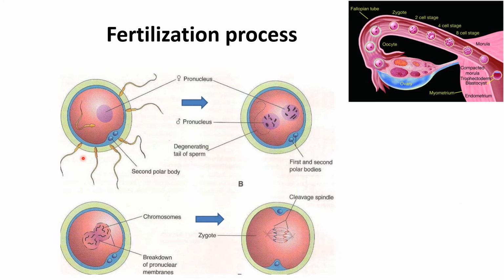Fertilization process. Only the sperm's head can penetrate the zona pellucida. Sperm's head and its nuclear envelope swell and form male pronucleus. On the other hand, the nucleus of the mature ovum also swells and forms female pronucleus. These pronuclei are haploid, meaning they carry half the number of chromosomes of the somatic cell, which is 23 in number. Then the pronuclei fuse with each other and form zygote. This zygote contains 23 pairs of chromosomes.